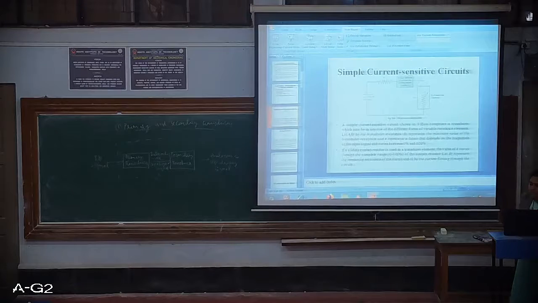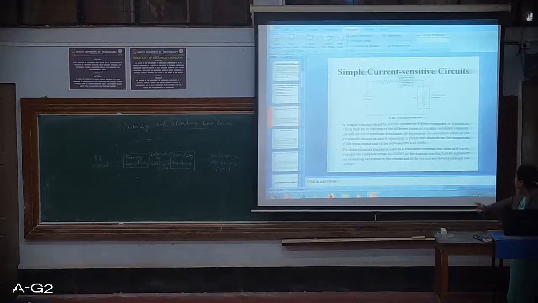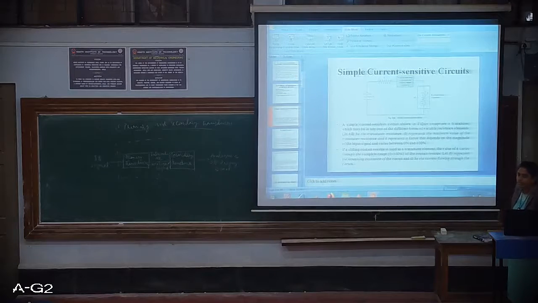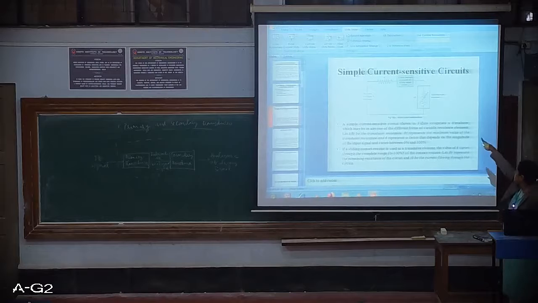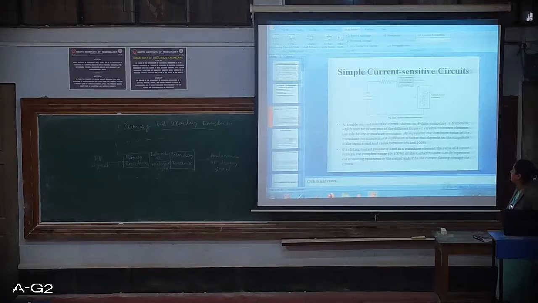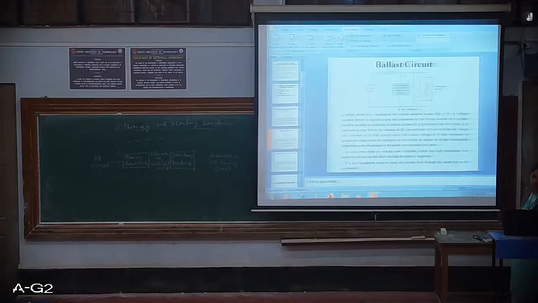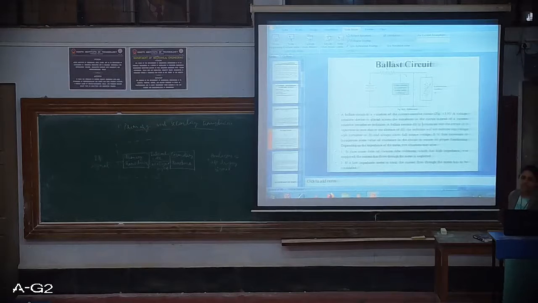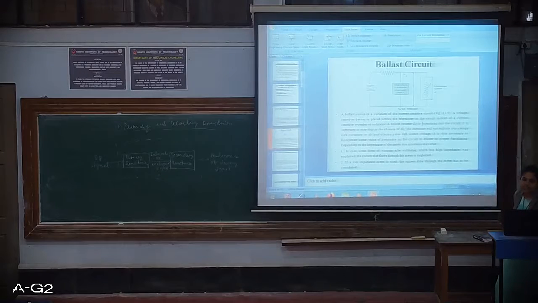Here, after the resistance type of transducer, we had a current indicator or recorder for current sensing, but in the ballast circuit you have a voltage indicator. There you have a current indicator, and here you have a voltage indicator or recorder for sensing output voltage.